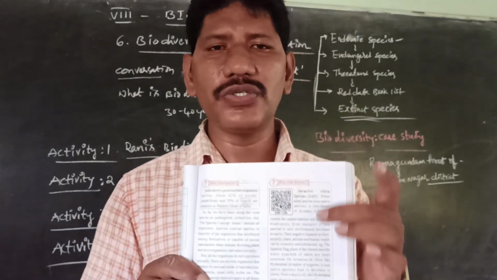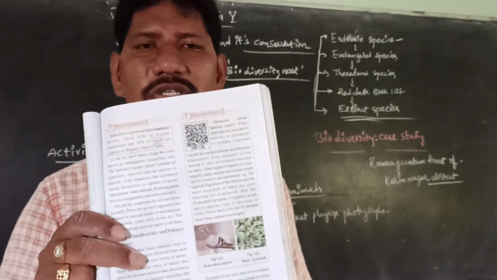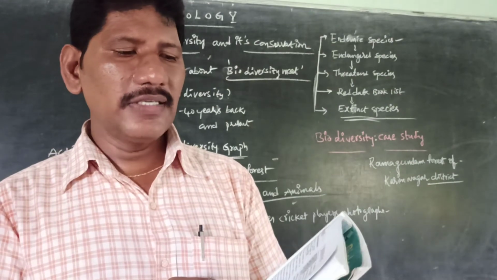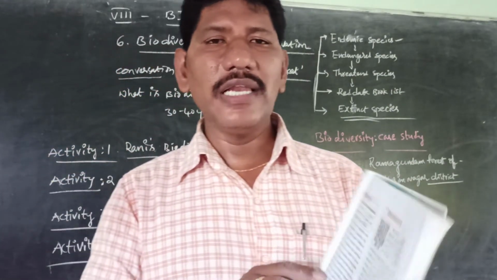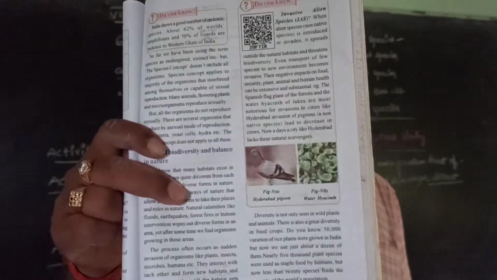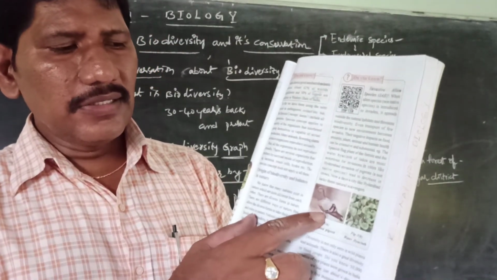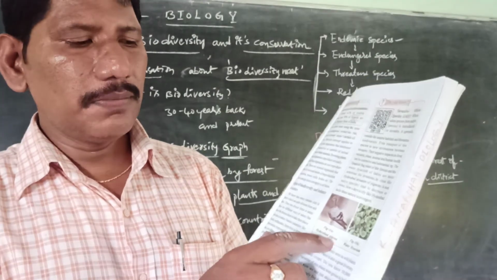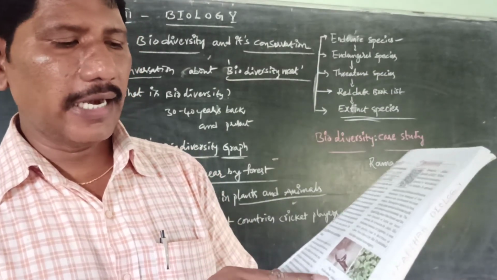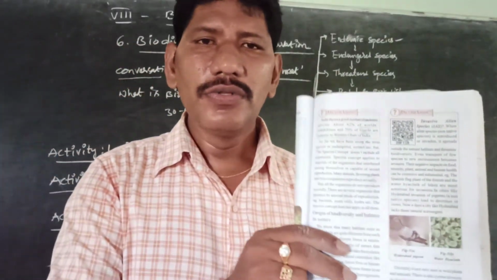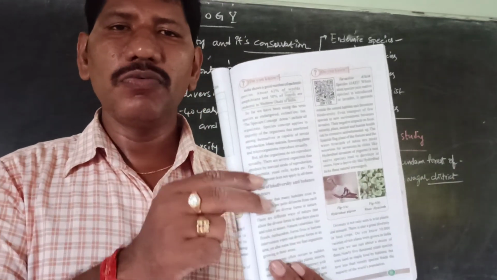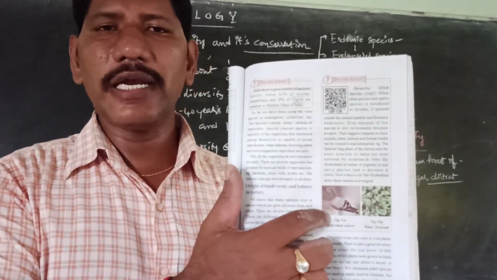We just have to read this Do You Know concept. This is the information about alien species, invasive alien species. So what is the meaning of invasive alien species? See, actually this is a pigeon. We call this the Hyderabad pigeon because the photograph was taken in the old city of Hyderabad. These are called Hyderabad pigeons.